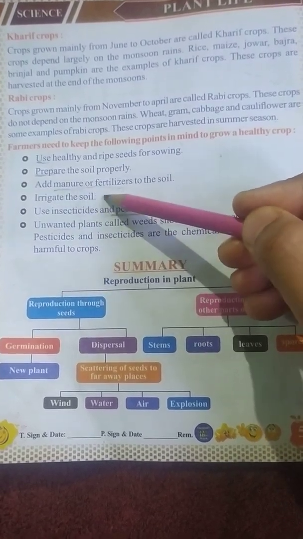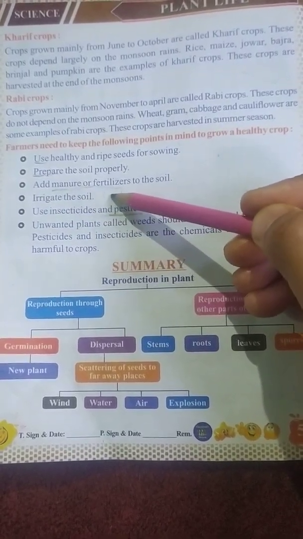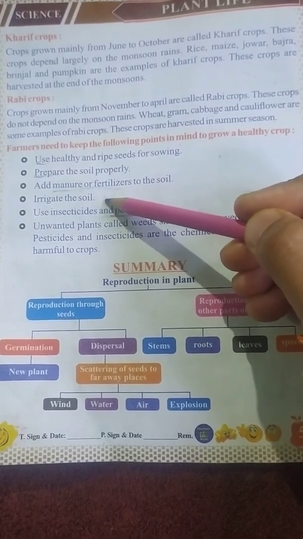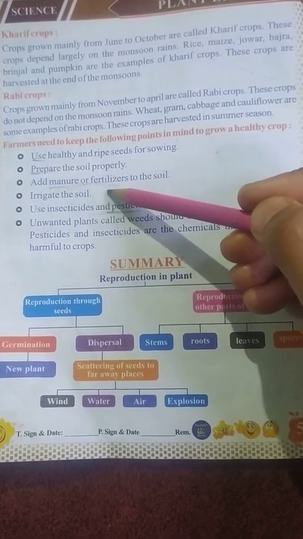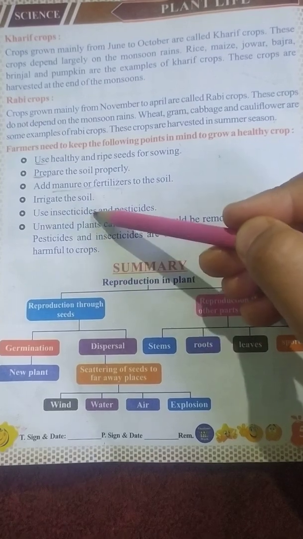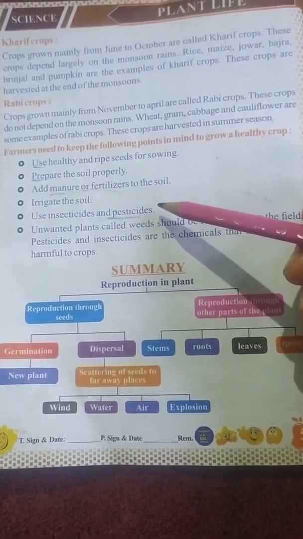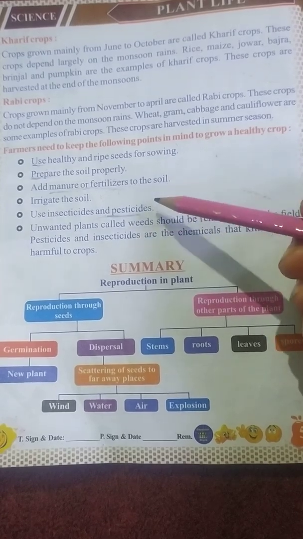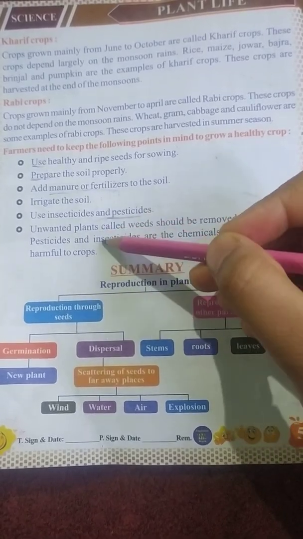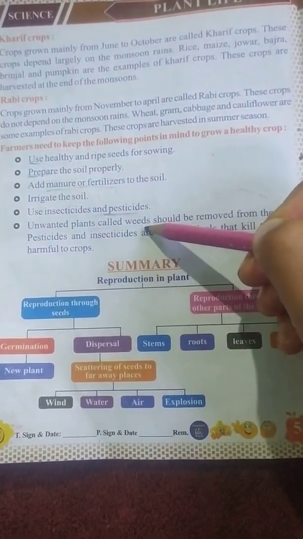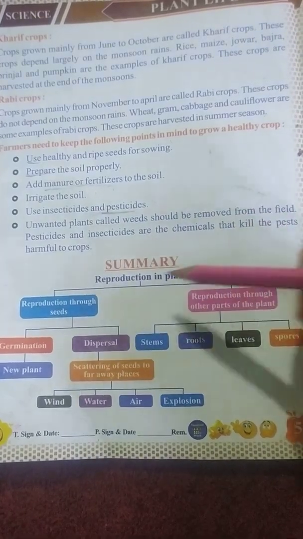There should be proper irrigation of the soil at the right time in order to get rid of drought. Fifth is to use insecticides and pesticides, but in limited amounts so that they don't cause any harm to the environment. Sixth is that unwanted plants such as weeds should be removed from the fields.